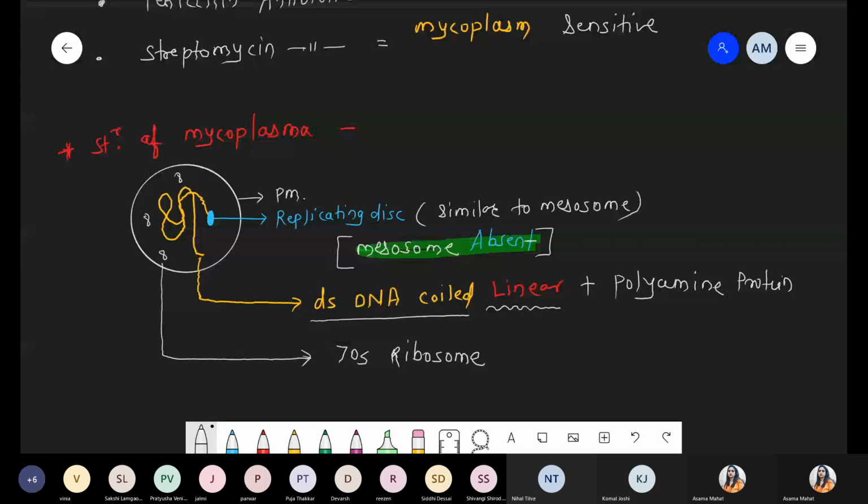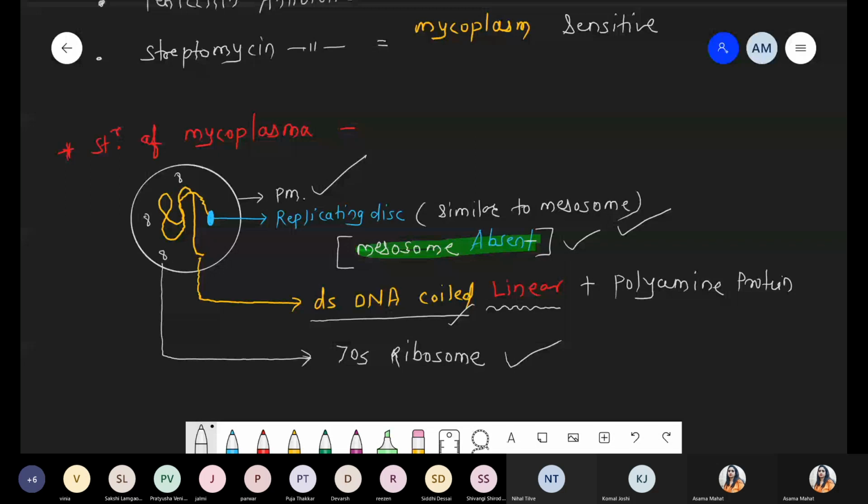This point is clear. Just see the simple structure of the mycoplasma. Okay, so now this was some information. Plasma membrane present, replicating disc is present, mesosome absent, genetic material double-stranded coil but linear, similar to the eukaryotic system, and ribosome also present but like bacteria, that is 70S type of ribosome.